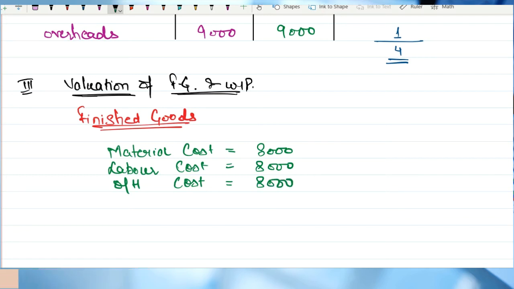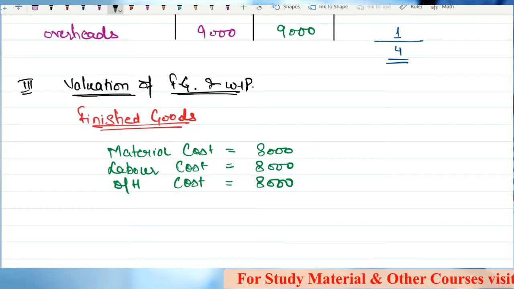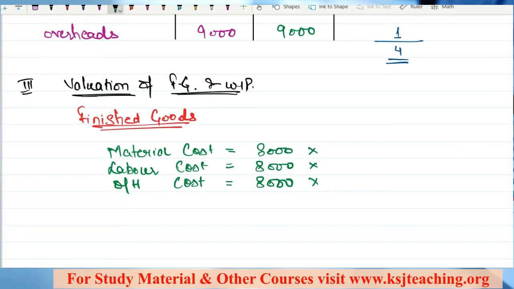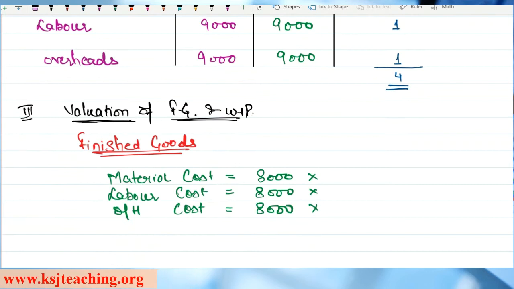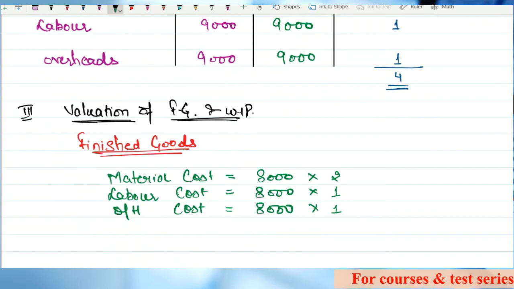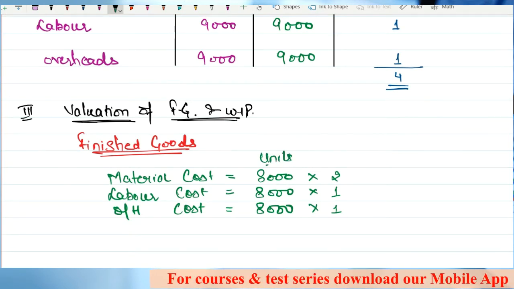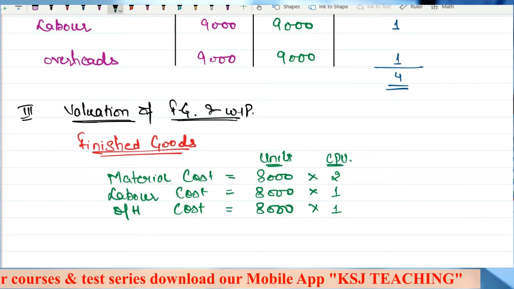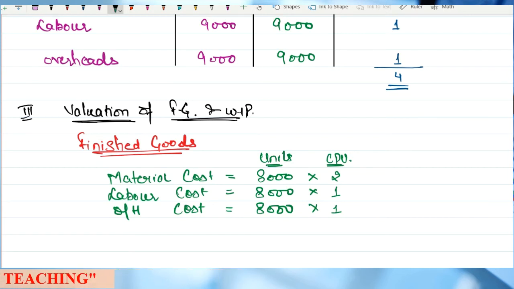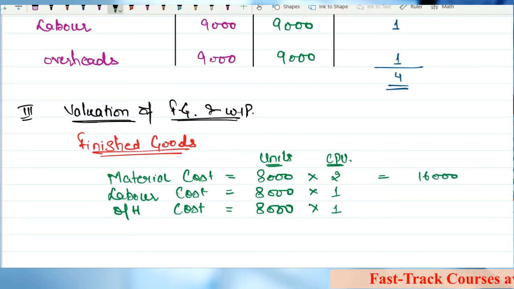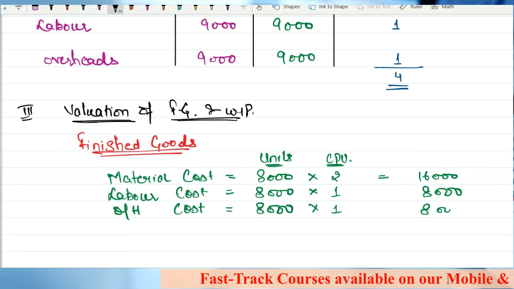Any doubt about it? Clear? What is the cost per unit? You have just calculated the cost per unit, that is 2, 1, 1. So I can write it as 8,000 into 2, multiplied by 1 and multiplied by 1. This is my units. This is the cost per unit. Right? This is cost per unit multiplied by the total number of units on which that cost has been incurred. So I can write the total cost as 16,000, 8,000 and 8,000. Any doubts in this thing?